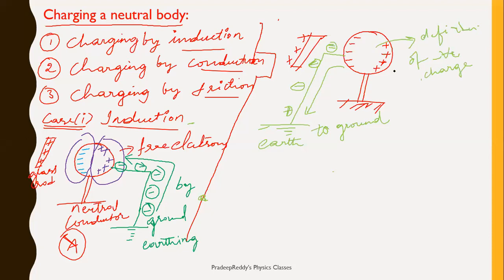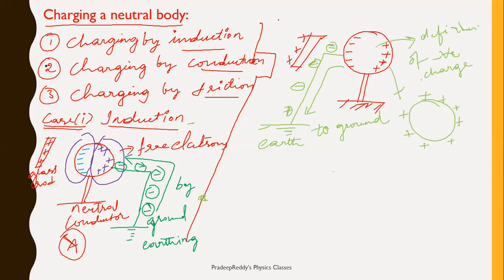As negative charges from this surface get transferred to the ground, this body has excess positive charge. Therefore, this body is said to be positively charged, and that excess positive charge get distributed on the surface, right?